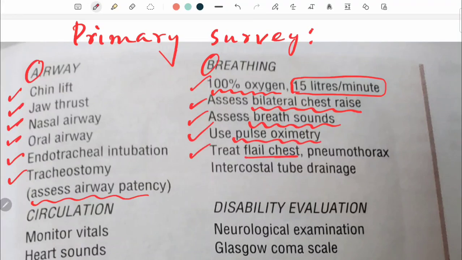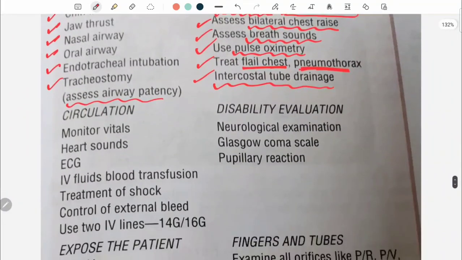If there is flail chest or pneumothorax, you need to treat them accordingly. And last, if intercostal tube drainage, ICT drainage, is required, you need to do it. So this is under breathing: 100% oxygen, the flow rate, look for any bilateral chest raise, assess for breath sounds, pulse oximetry, treat flail chest and pneumothorax, intercostal tube drainage.